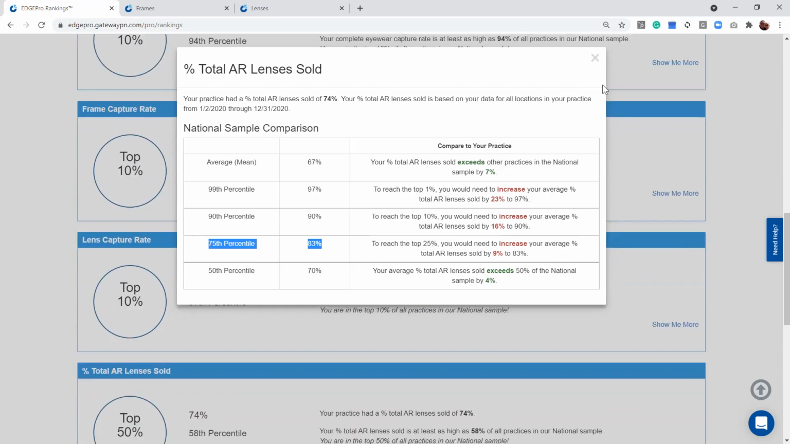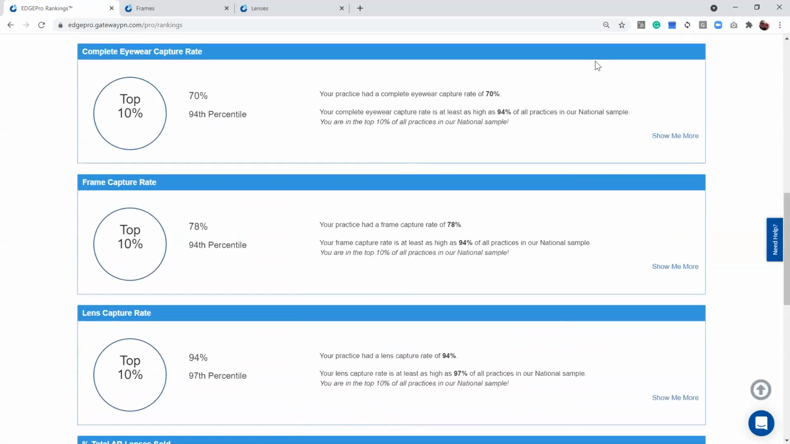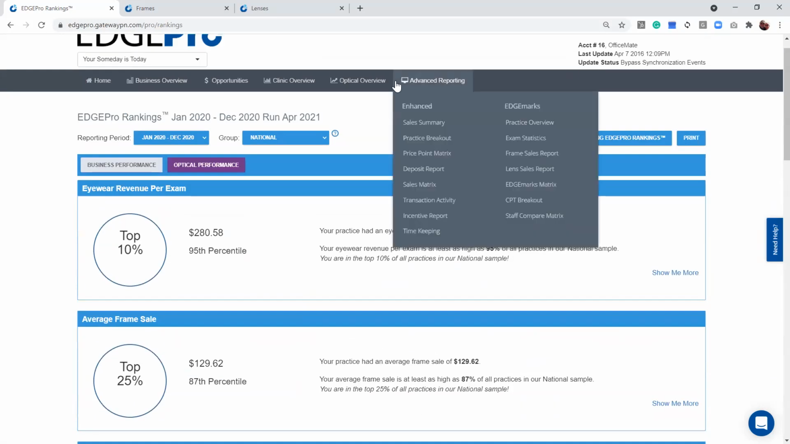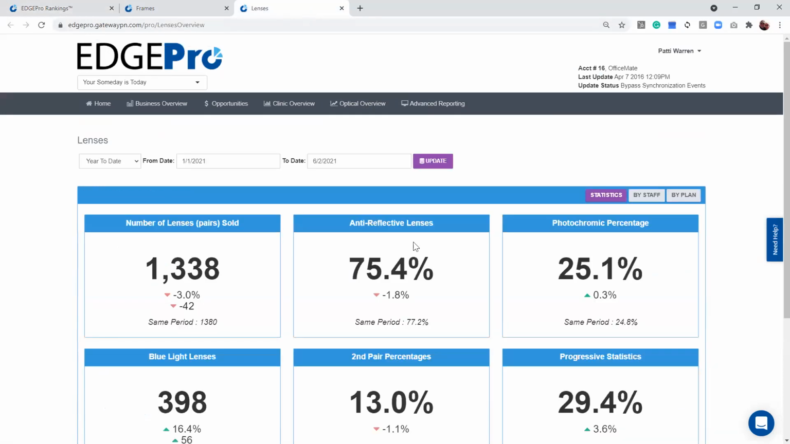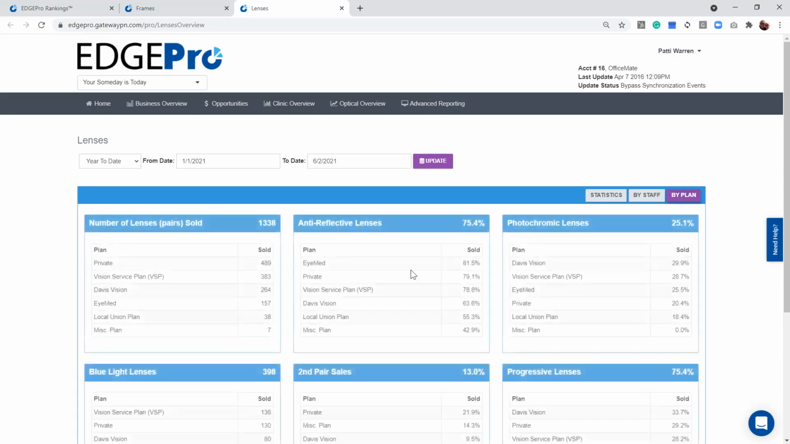So we're going to come back up here to the top and go to our lens tab. If you come up here to your optical overview, we have lenses. Now, when I click on my lens tab, you can see that so far, sorted year to date, we're at 75%. So we're already 5% higher than where we were. But remember, we want to get to 83%. All we need to do is click on our buy plan button. The buy plan button is going to help us uncover those opportunities by plan in our anti-reflective coatings.